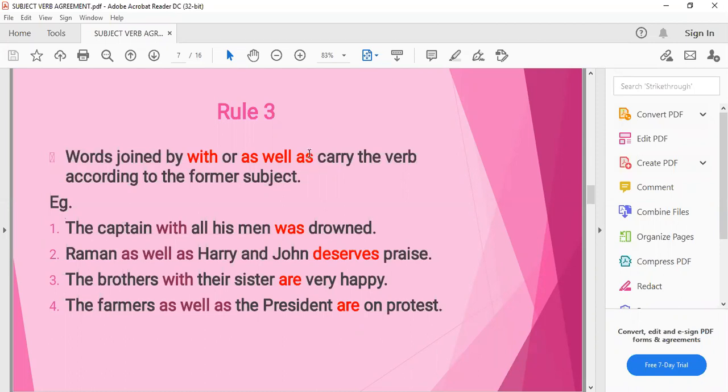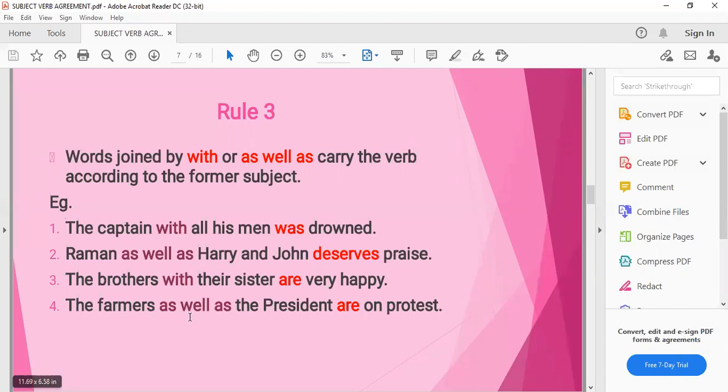The brothers with their sister are very happy. Now look at this sentence. The brothers with their sister is singular, but the verb agrees with the former subject, that is the brothers. Brothers plural hai, so we are taking plural verb here.